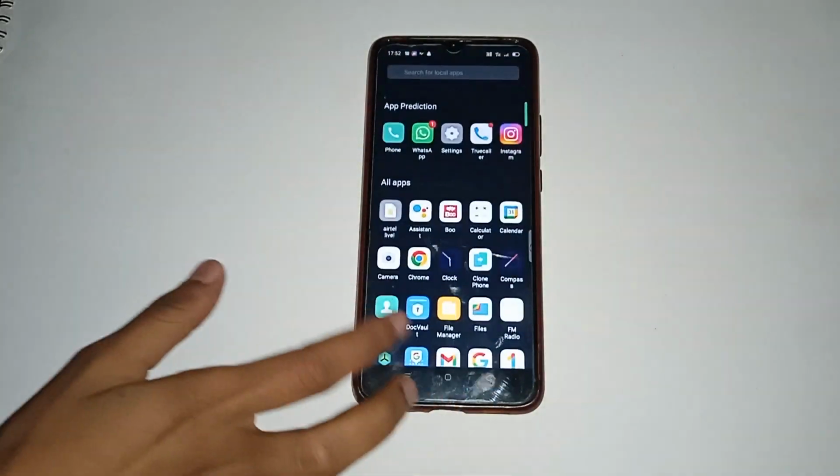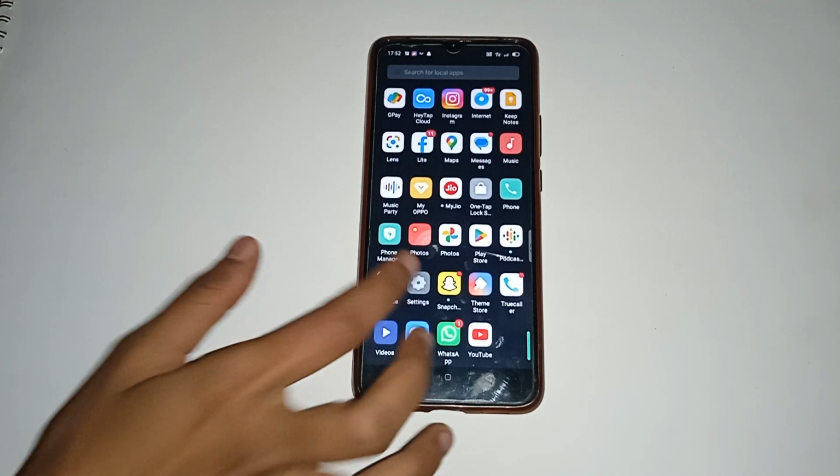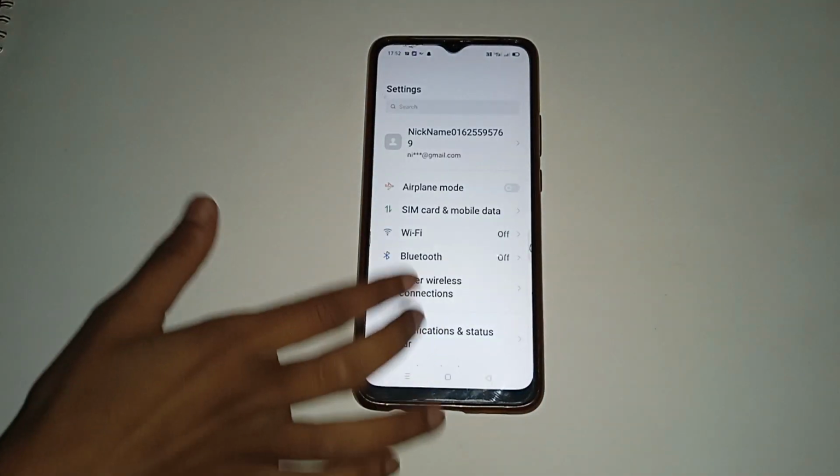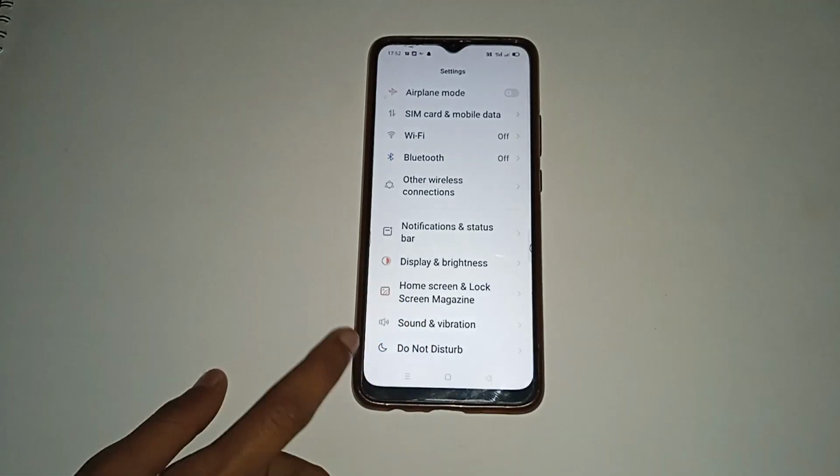Firstly, you have to move up. You will see many app icons here. Firstly, click on the Settings icon. Then you will see many options here. You have to scroll down and click on the Sound and Vibrations option, so click on that.